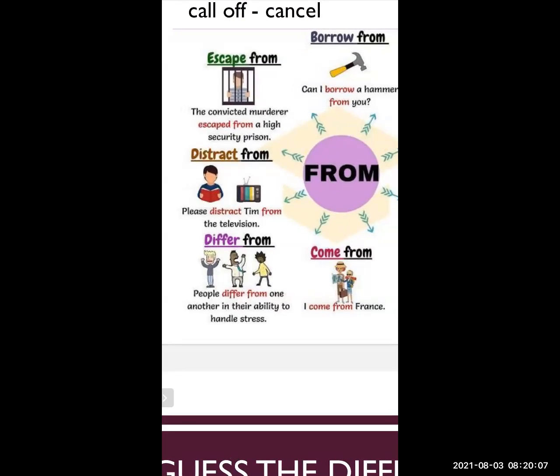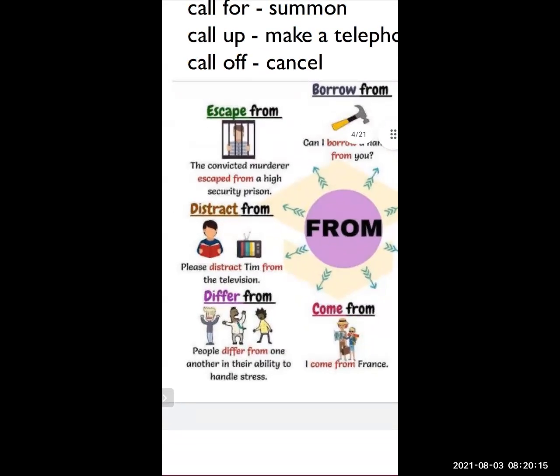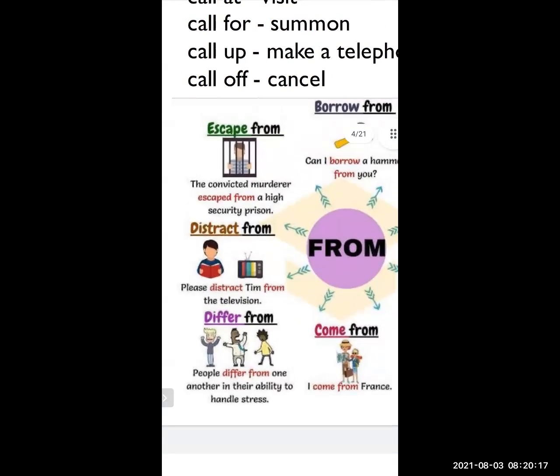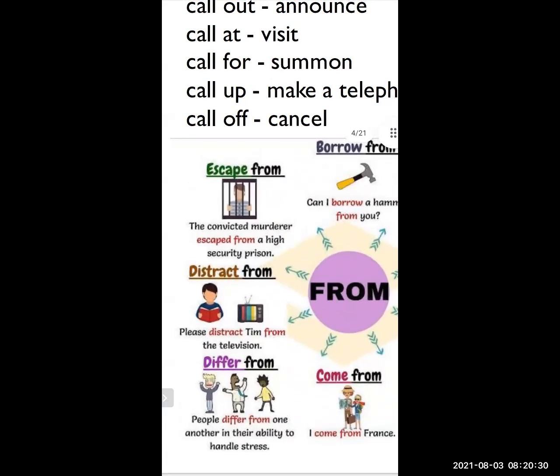People differ from one another in their ability to handle stress. Distract from. Please distract him from the television. To distract, to divert.